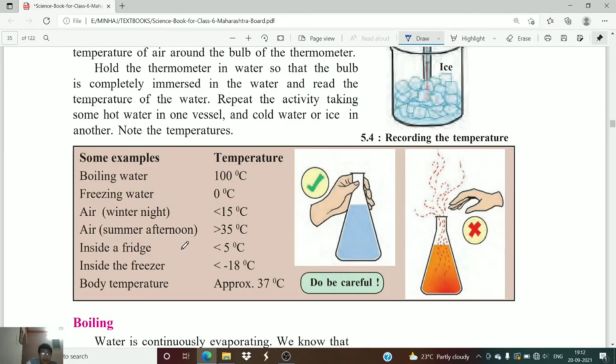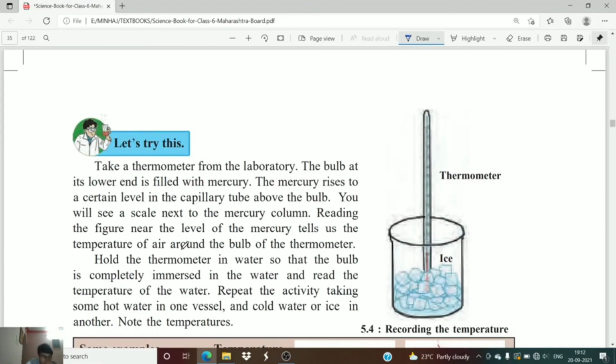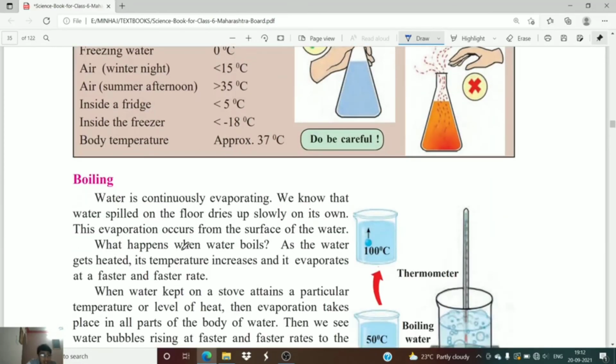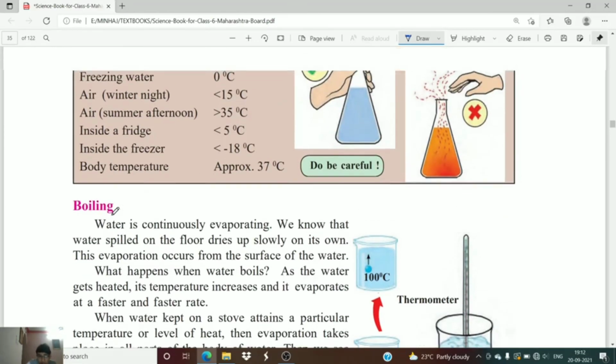So this is about the temperature, heat and change of physical state. Now in the next lecture we will study about boiling point and freezing point. Okay, so until then, goodbye.